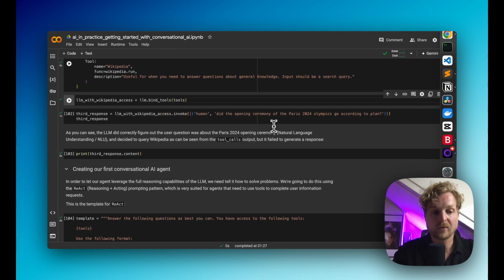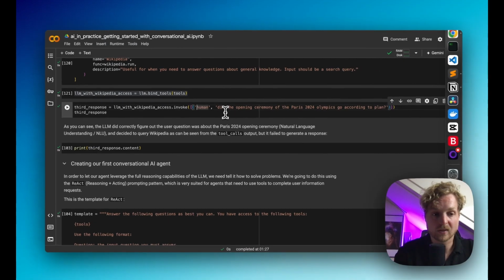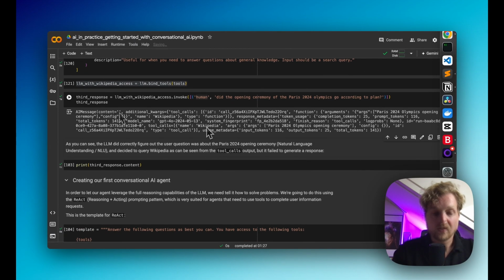So here we set up our tools, and now we're going to give our large language model, which was, as you remember, OpenAI's GPT-4, access to those tools. In this case, it's a single tool. Okay, so let's ask the question again to our LLM with Wikipedia access. But it looks like it's not giving us an answer.